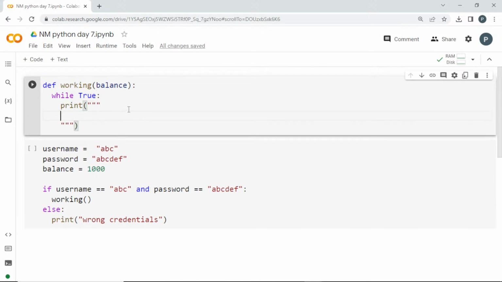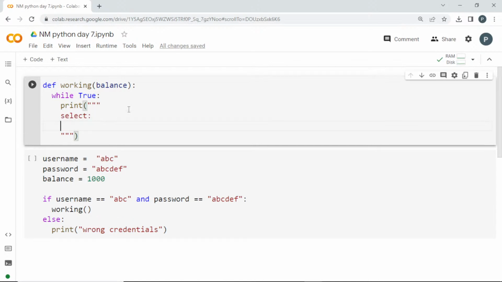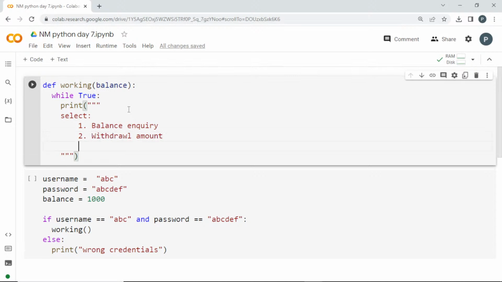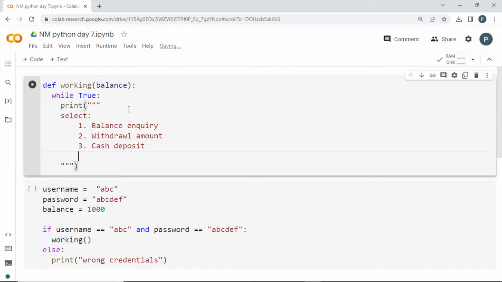Below it, let me print: select one, the first option will be balance inquiry, the second one will be withdrawal amount, the third one will be cash deposit, and the fourth one will be cancel. These are the options. Every time the loop runs, it is going to show this to the user.